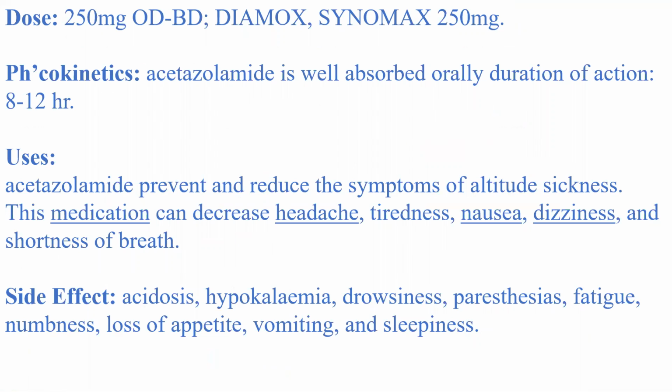Then the dose of acetazolamide is 250 mg OD and BD. The brand name is Diamox, Sinomax 250 mg. Pharmacokinetics: acetazolamide is well absorbed orally, with a duration of action of 8 to 12 hours. Now the uses of acetazolamide: it prevents and reduces the symptoms of altitude sickness. This medication can decrease headache, tiredness, nausea, dizziness, and shortness of breath.